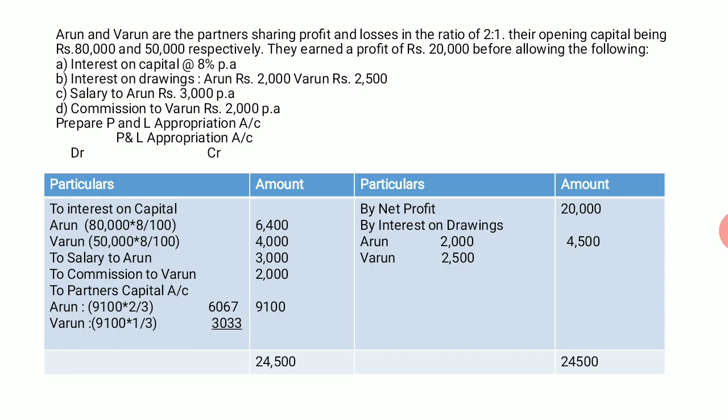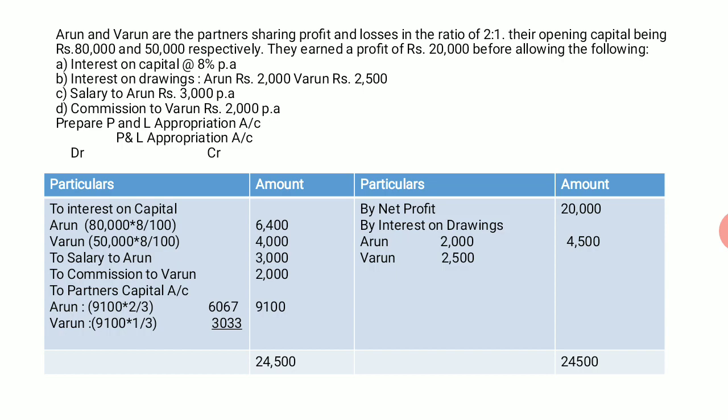Check on the debit side now. We have to write interest on capital. Arun's capital is 80,000. For that we have to pay 8%, means 8 by 100. We'll get 6,400 if you calculate. Next, what is Varun's capital? It is 50,000. For 50,000, we have to give 8%, that means 8 by 100. So, we'll get 4,000 rupees. So, we are done with the first one, that is interest on capital.